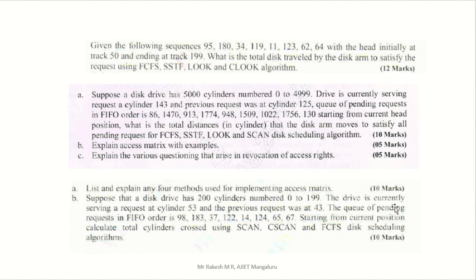The drive is currently serving a request at cylinder 53 and the previous request was at 43. The queue of pending requests in FIFO order is the given order. Starting from the current position, calculate the total cylinders crossed using SCAN, C-SCAN, FCFS disk scheduling algorithms. So the same method we can use to perform the operation on this.